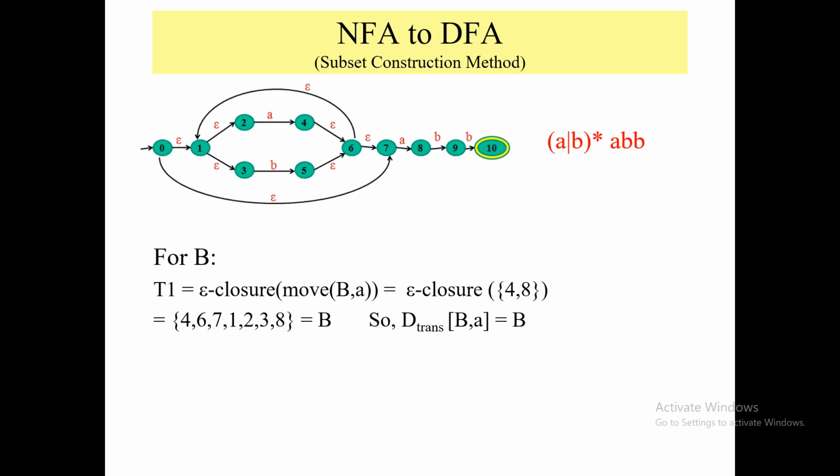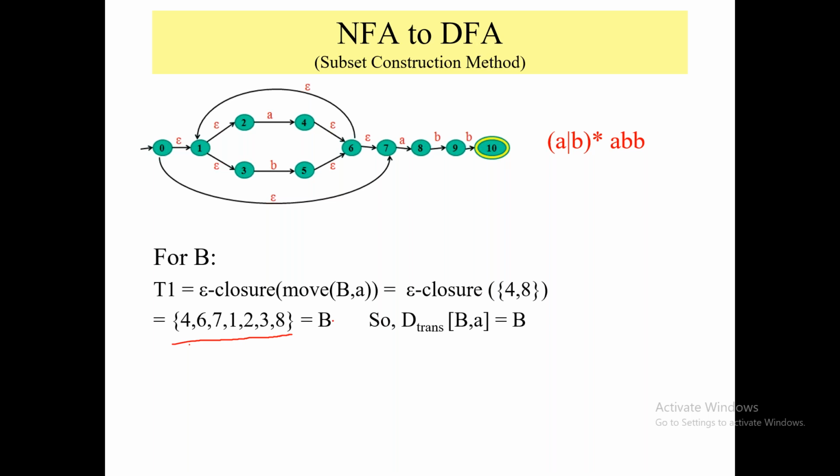Okay, I have completed this step for state A, which was my first state, or you can say root state. Now I will complete the same procedure for state B. What is my state B? It is 4 6 7 1 2 3 8.